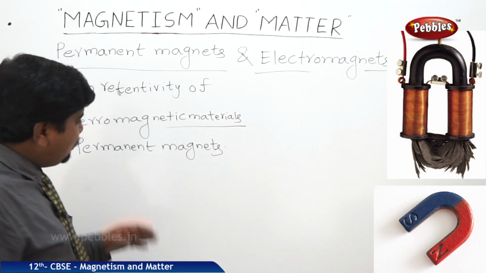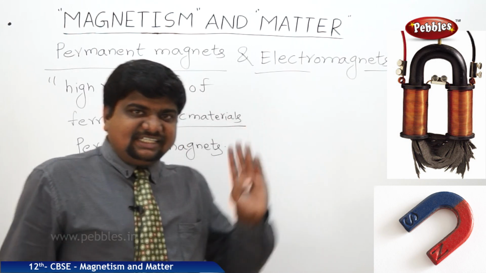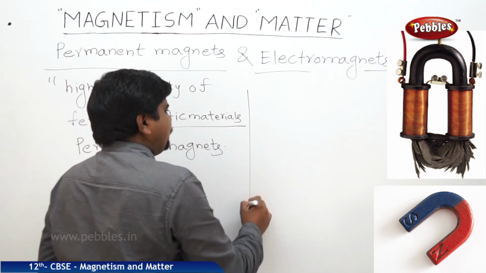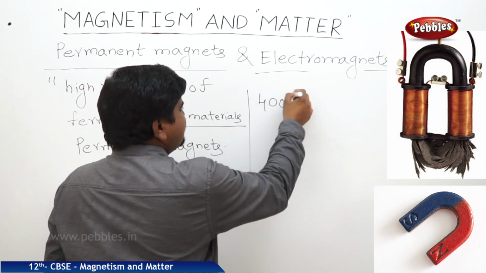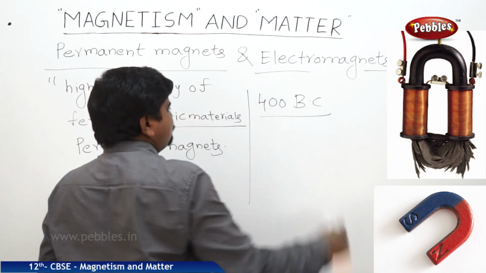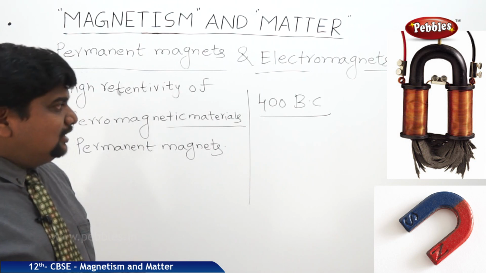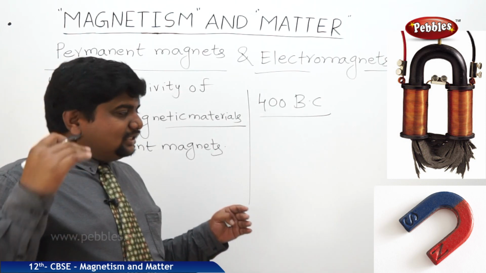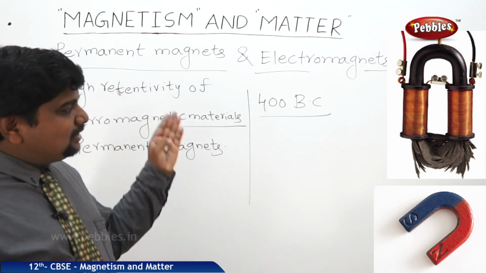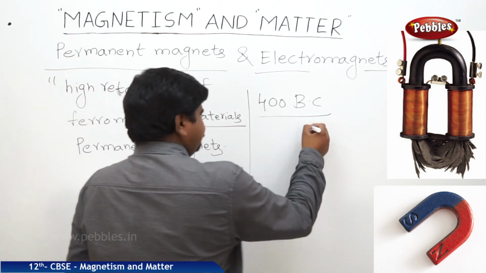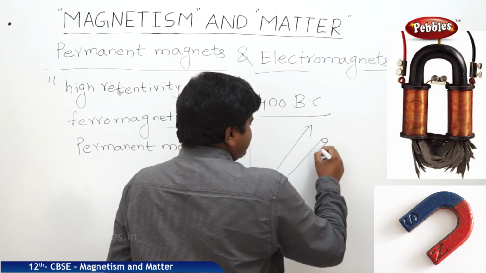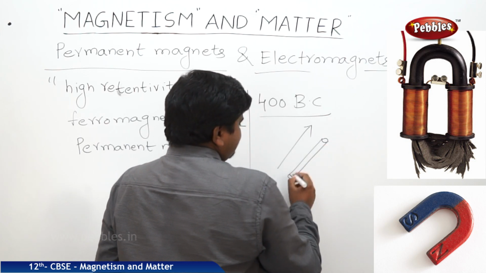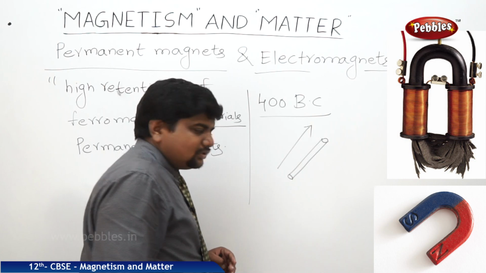If this is the case, how do we make permanent magnets? In ancient days, they took a rod, mostly in China, around 400 BC. These are the people who exploited magnetism in a commercial way. They took one metal rod, a cylindrical rod, and hammered it while keeping it in a north-south direction.